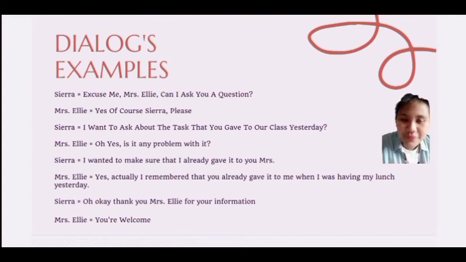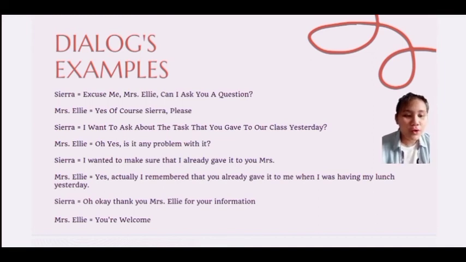You're welcome. So, in the dialogue, Miss Ellie said, I remember that you already gave it to me when I was having my lunch yesterday. So, from you already gave it to me, when I was having my lunch yesterday, it shows past continuous. Why? We used the second formula, subject plus verb 2, plus when or while, plus subject, plus was or were, plus verb-ing.